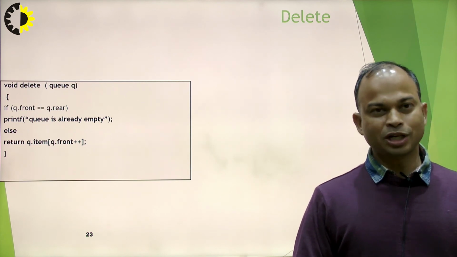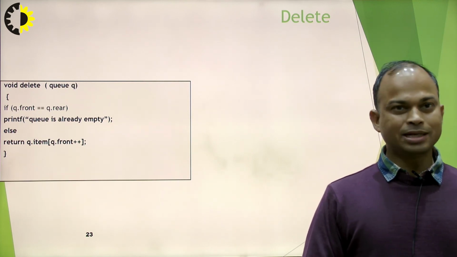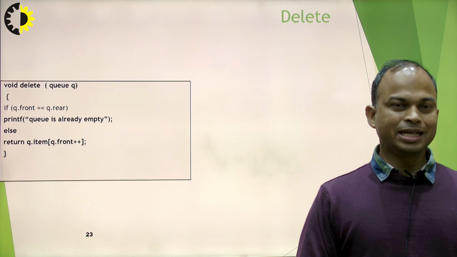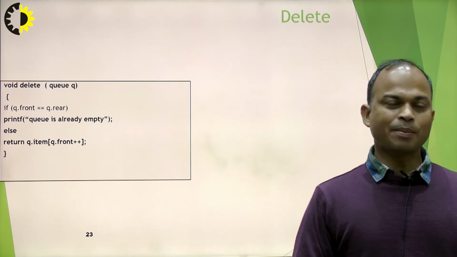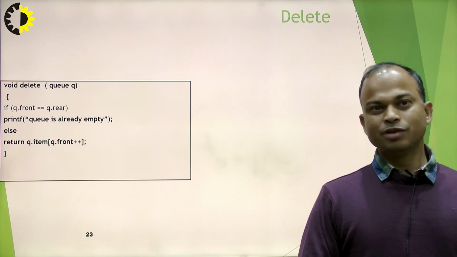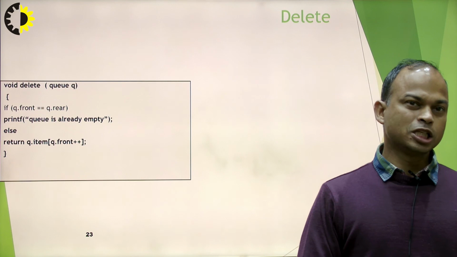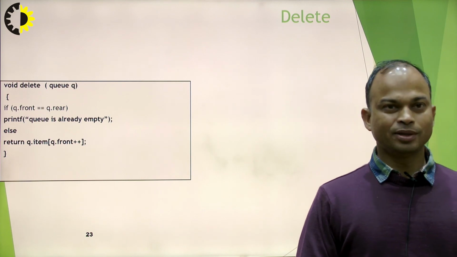If we talk about the queue data structure, then a queue has two ends, called rear and front. The insert operation is possible through the rear end, and the delete operation is possible through the front end.